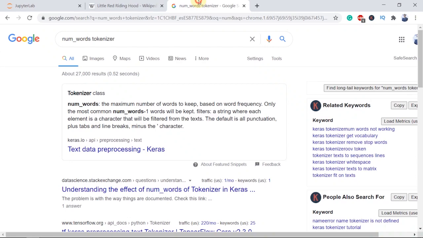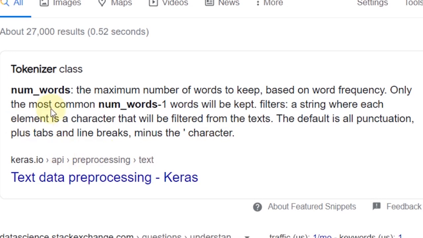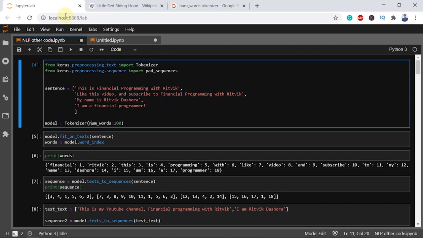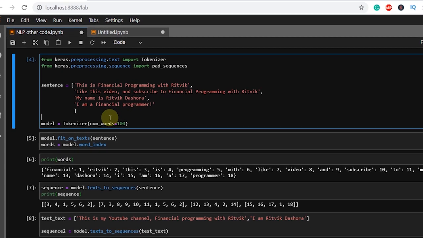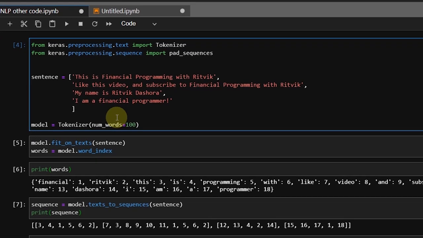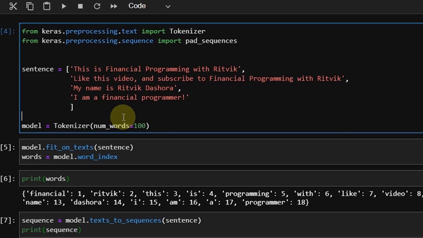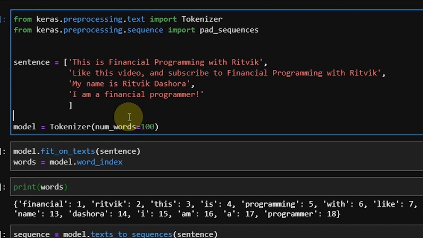Now what is num_words? num_words, as per Google, is the maximum number of words to keep based on word frequency. Only the most common num_words minus 1 words, important thing, num_words minus 1 words will be kept. What does it mean? It means that by providing a numerical value to num_words, we are providing the vocabulary size in the model. So in this case, our vocabulary size is 100.